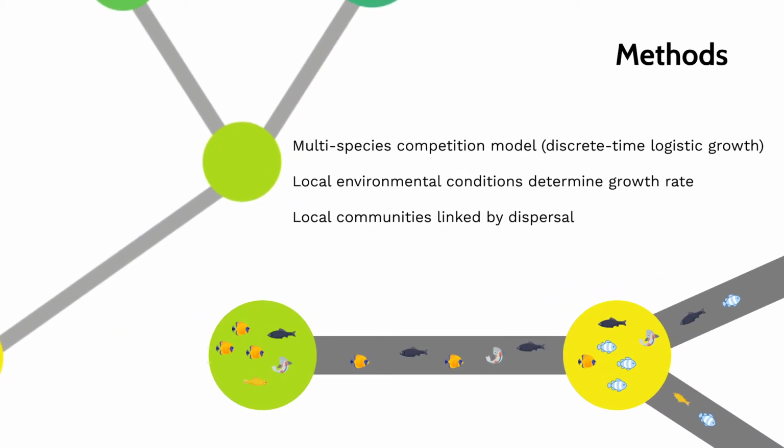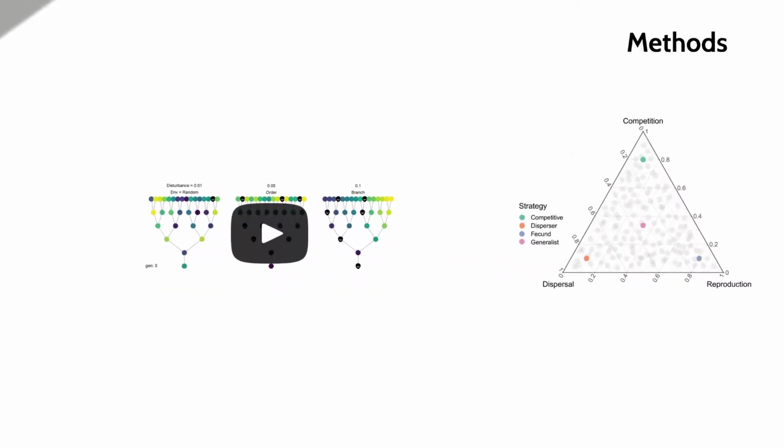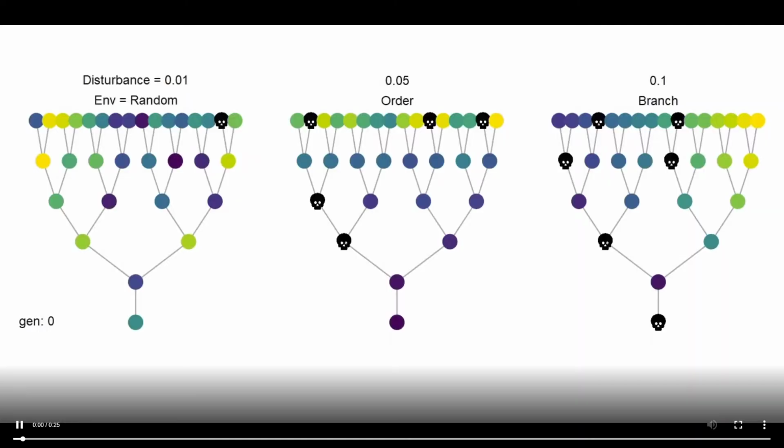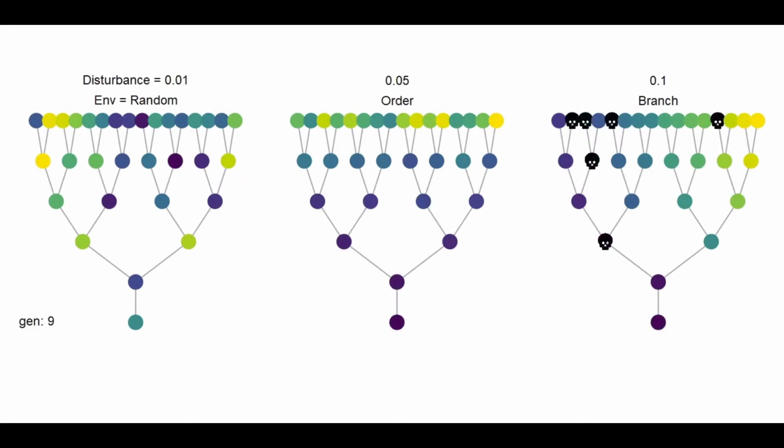River networks are represented by interconnected nodes, which represent habitable reaches. Reaches are populated by multiple competing species, which then disperse around the network. Networks have one of three spatial environmental structures: random, clustered by stream order, and clustered by branch, and one of